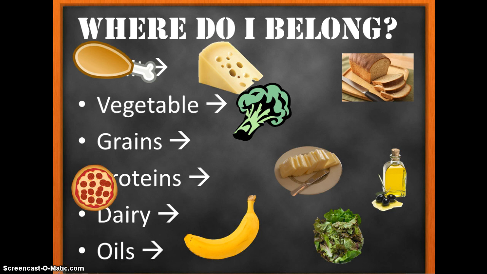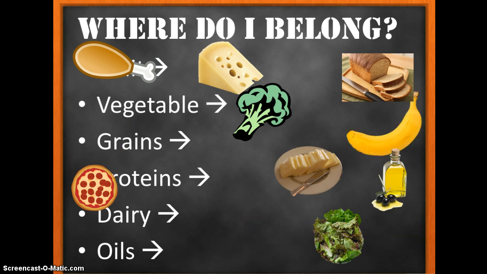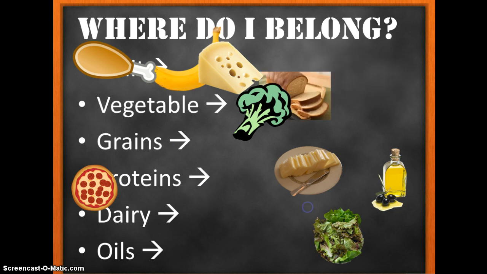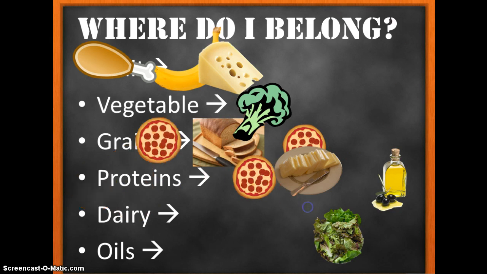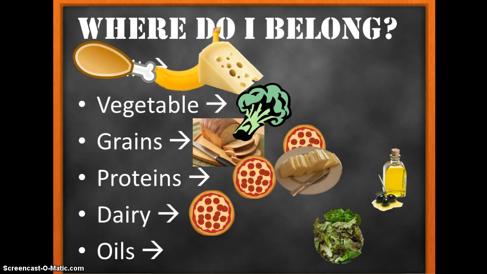Okay, please look up here. Regroup. Okay, so we can go over the answers now. First, we will begin with the banana. Can anybody guess where the banana goes? Great. It's a fruit. Next, we will talk about bread. Bread can be categorized as a grain. Great. Okay, this next one might be a trick question. Where can the pizza be categorized as? Yes, that is one answer. Pizza can be categorized as a grain because of the crust, a protein because of the pepperoni on it, and also a dairy because of the cheese.